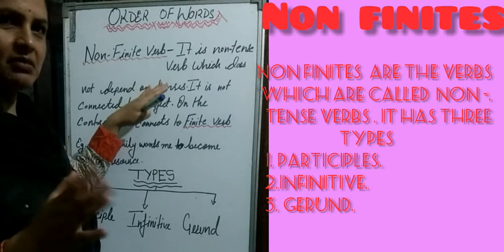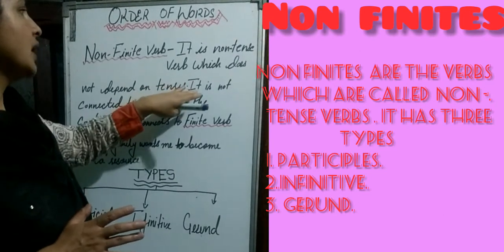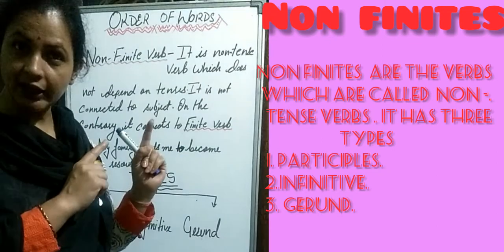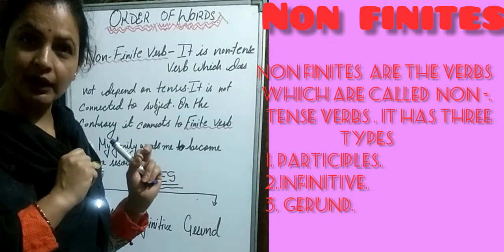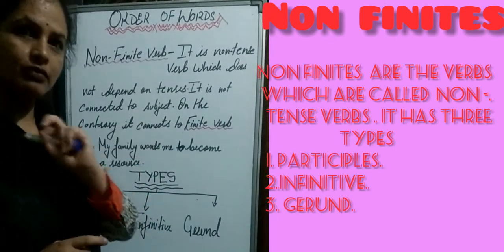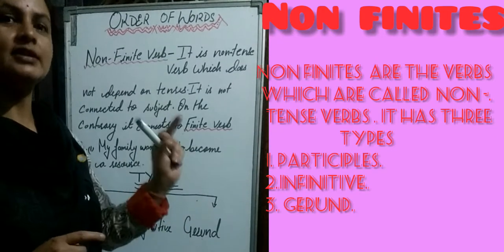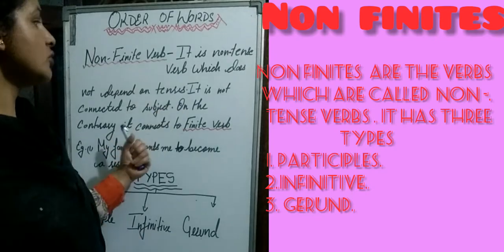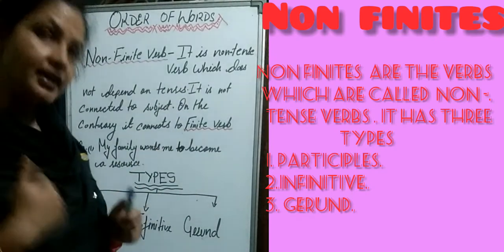It remains the same, no changes are there. It is not connected to the subject. Finite verb connects itself with the subject directly, but non-finite verb does not. On the contrary, it connects to the finite verb.